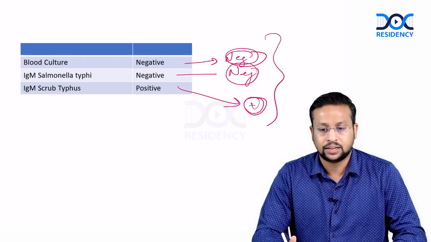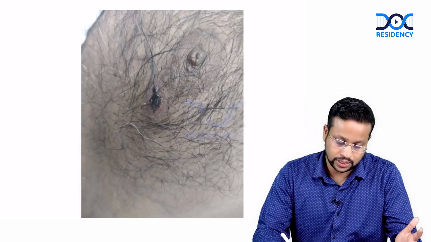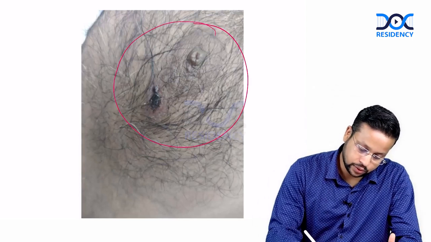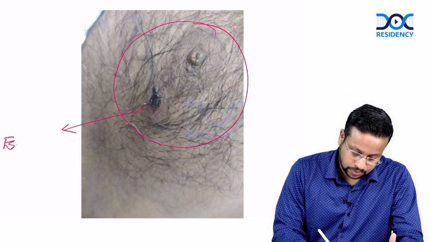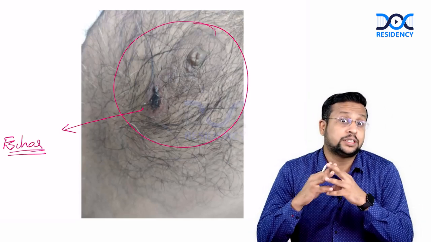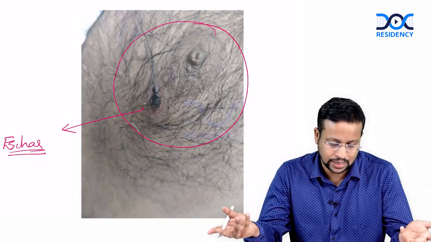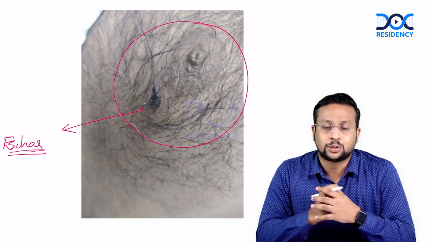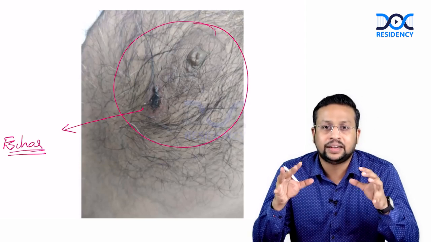So what did he see? Near the nipple. So it's not somewhere you have to take the shirt off the patient and look. Okay, so near the patient's nipple, here what do you see? Okay, it's an eschar. So a simple physical examination could have avoided many tests. You could have avoided the blood culture and the salmonella IgM, and the patient's cost would have been de-escalated much. So eschar is a very, very important thing in the Indian population.